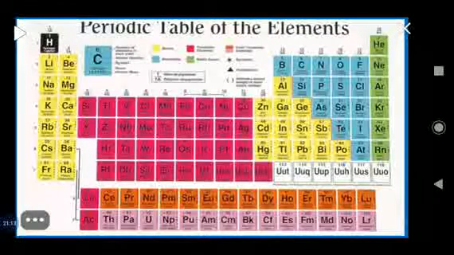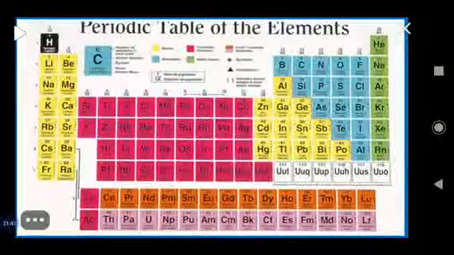Here you can see, this is the periodic table of elements. Here you can see the first element is hydrogen and the second element on the right side is helium. As I told you, there are 7 periods. Here you can see the first element of the first period is hydrogen. The second element of the second period is lithium.